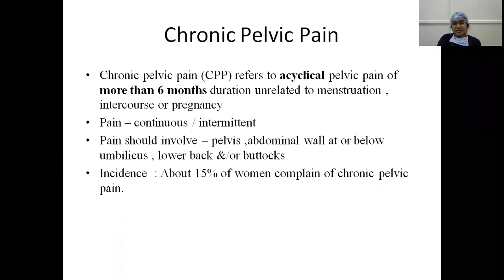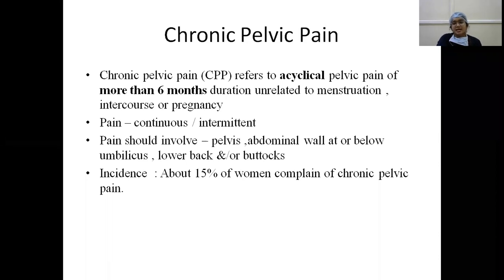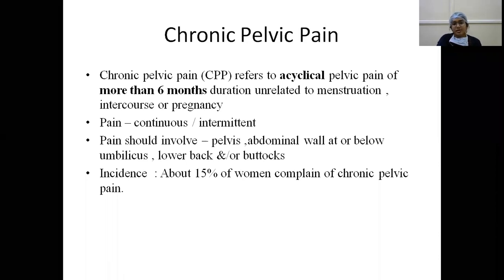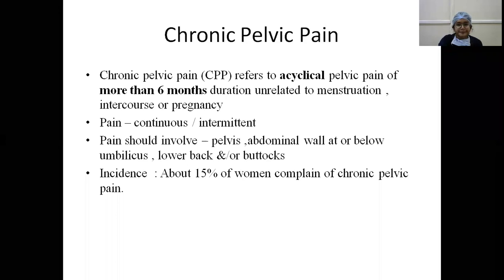The chronic pelvic pain might be continuous or intermittent, and the pain should involve the pelvis, that is from below the umbilicus up to the buttocks. So it should involve the abdominal wall at or below the level of umbilicus, lower back, pelvis, and around the buttocks. The incidence of CPP is that about 15% of women complain of chronic pelvic pain.